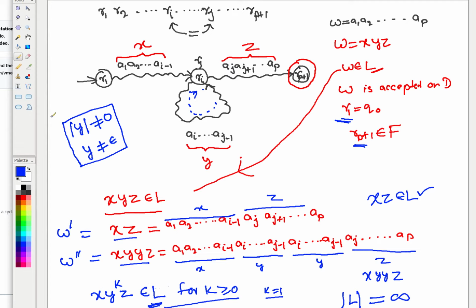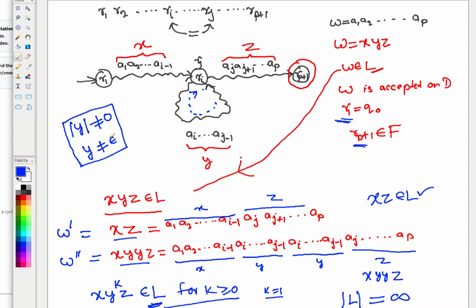See, if it can be epsilon or 0, then it doesn't make sense. So this all makes sense, and it says that there are infinitely many strings only if y is at least a symbol. Why can you say that y is at least a symbol? The answer is very simple.